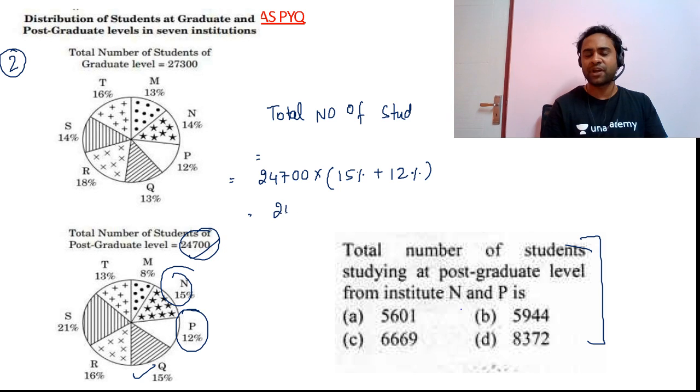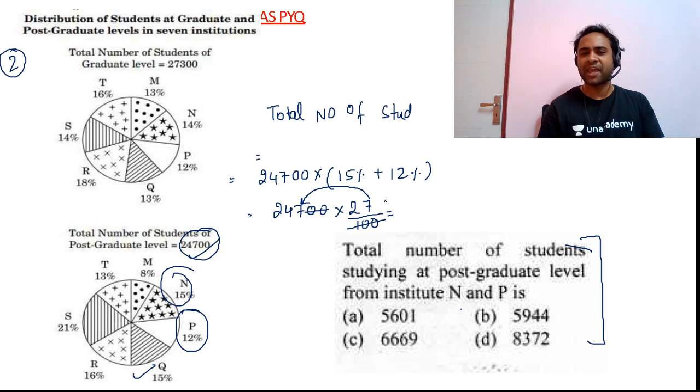Now friends, 24,700 into 27%. Now the 00 and 00 will get cancelled. So 7 into 7, if you multiply 7 with 7, it will give you 9 at the end. So friends, option C, 6669, will be the answer.